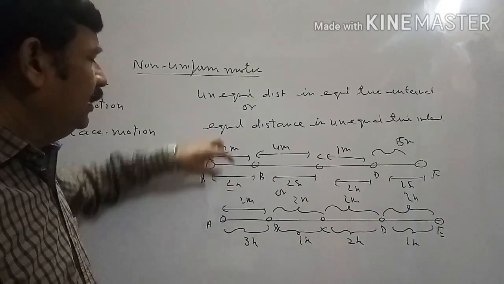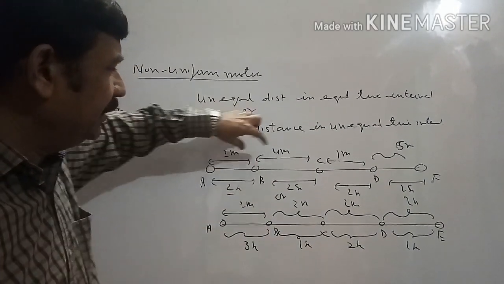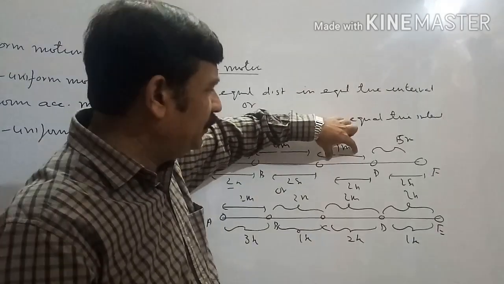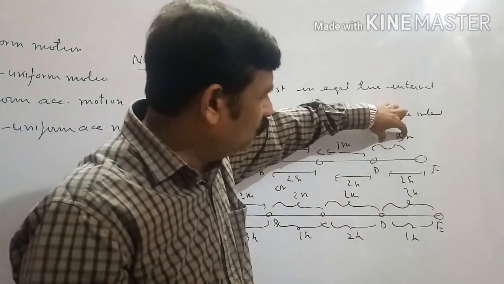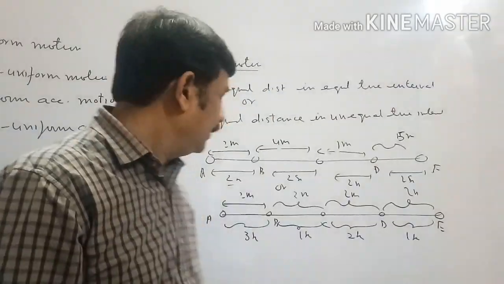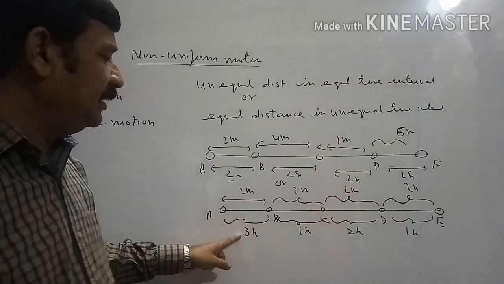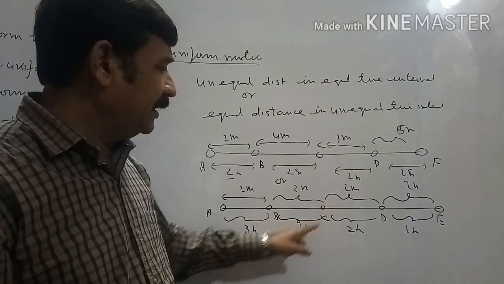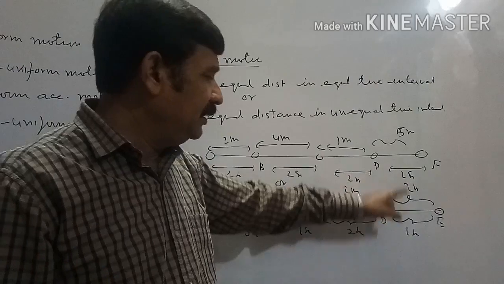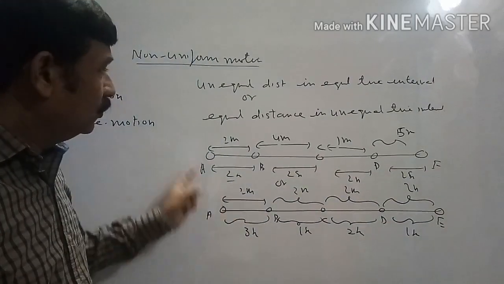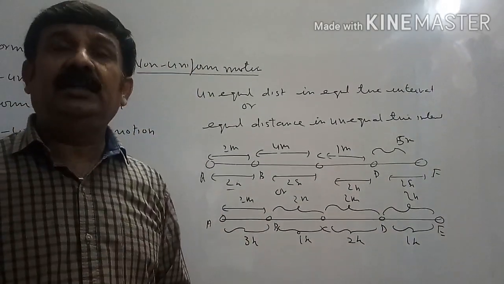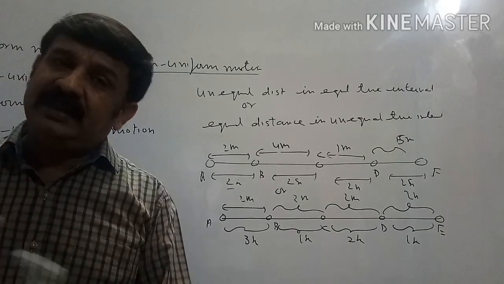In this example, in this interval speed is 1 meter per second, here it is 2 meter per second, here it is 1/2 meter per second, here it is 5/2, meaning 2.5 meter per second. Here speed is 2/3 meter per second, here speed is 2 meter per second, here speed is 1 meter per second, here speed is 2 meter per second. So in this type of motion, the body's speed differs in different time intervals.